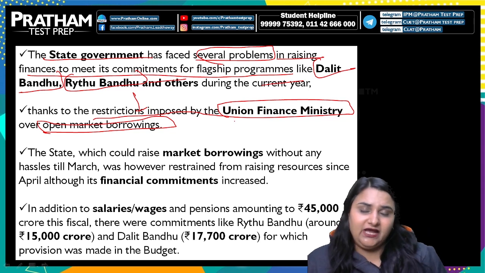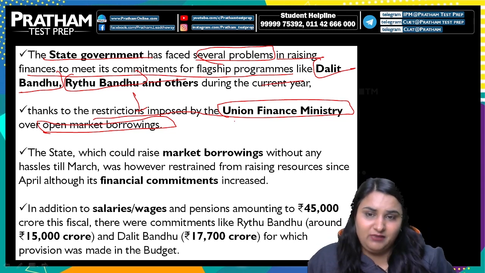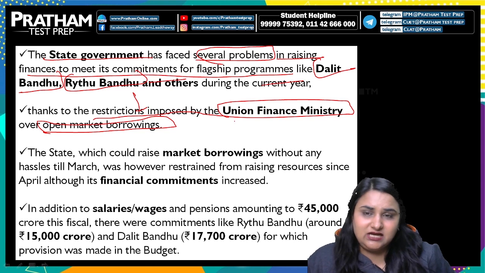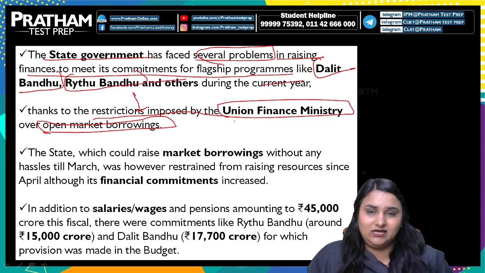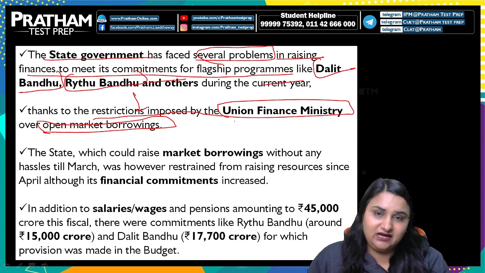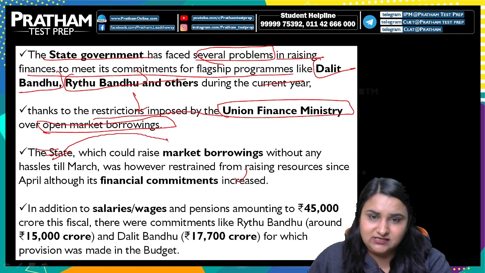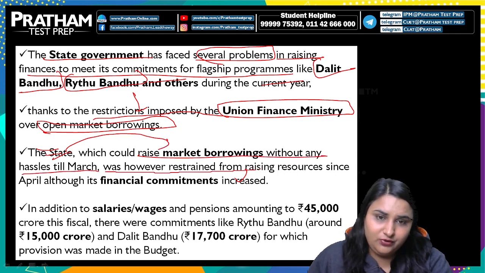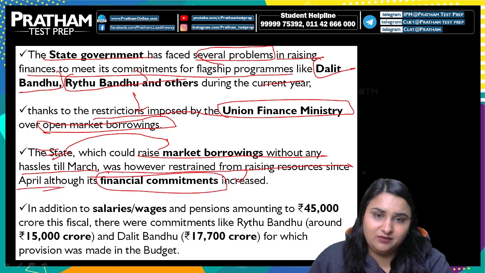So the Union Finance Ministry has restricted open market borrowing, जिसकी वजह से the states are facing issues in getting the finances to meet their needs and requirements for their flagship programs. And the state which could raise market borrowings without any hassles till March was, however, restrained from raising resources since April, although its financial commitments have increased over a period of time.